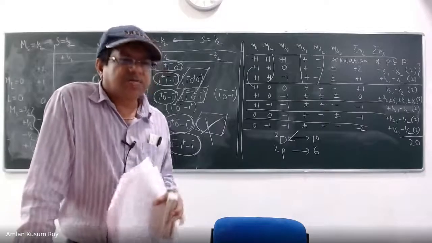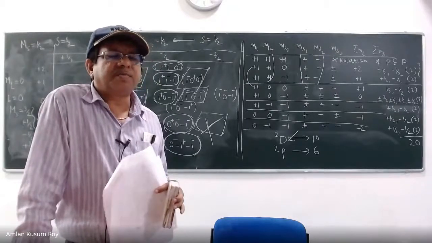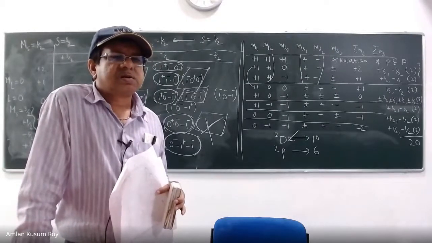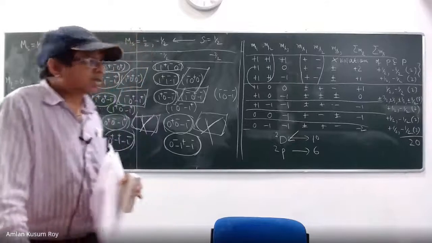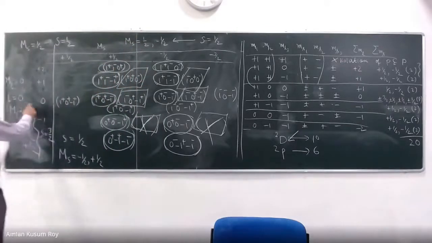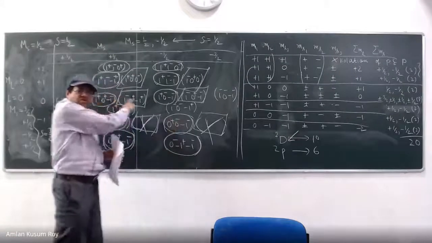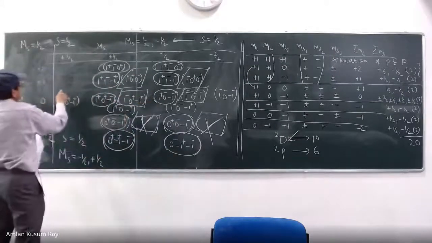So you realize why you could not answer before? What was the problem? The problem is that you are not doing the exercise. That is the problem. Okay? So you can see that your L is equal to 0 and MS is equal to 3 by 2, half, minus half, minus 3 by 2. That means instead of going to the column, I should look for the row. So these are my 4 states.